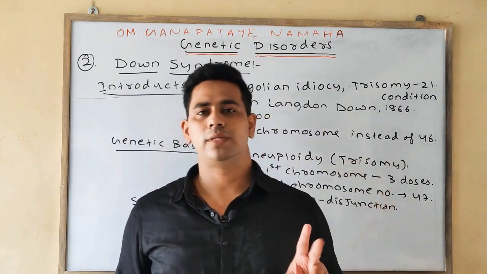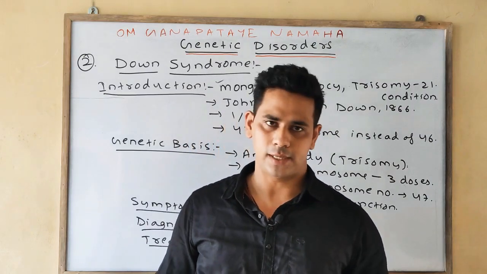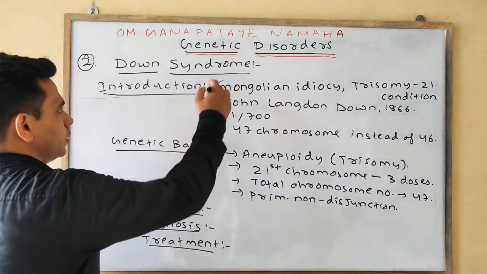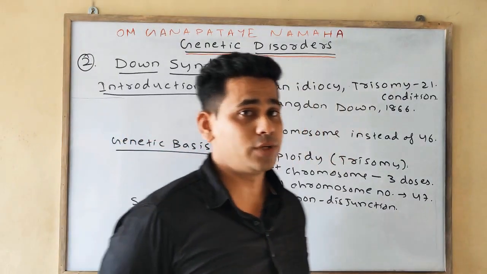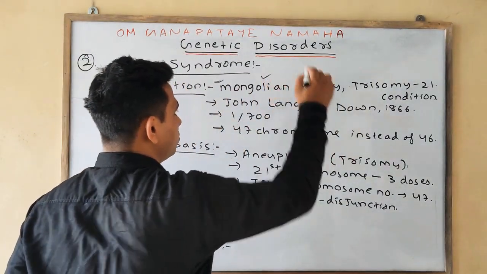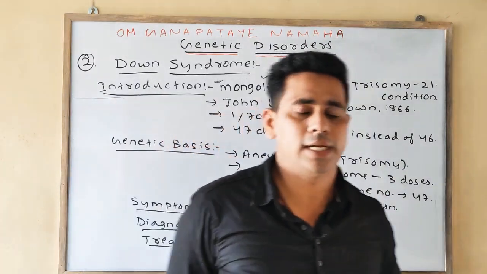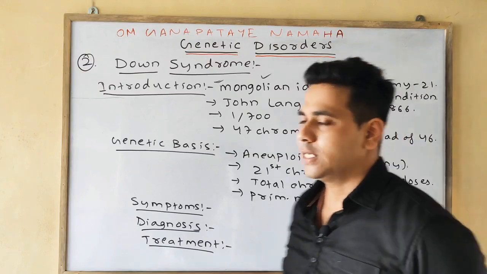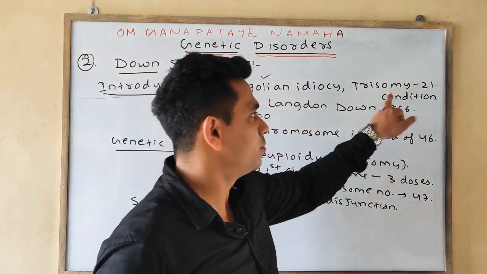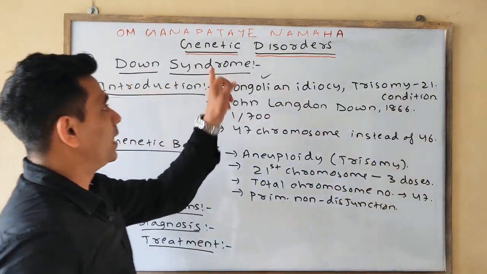Why trisomy 21? Because on the chromosome number 21, one extra chromosome is present. Instead of 2 chromosomes, there are 3 doses of chromosomes present. So first point is it is also known as your Mongolism or Mongolian idiocy, which may come as your 1 mark objective. Which genetic disorder is also known as your Mongolian idiocy, or which disorder is also known as your trisomy 21? Then your answer will be Down syndrome.